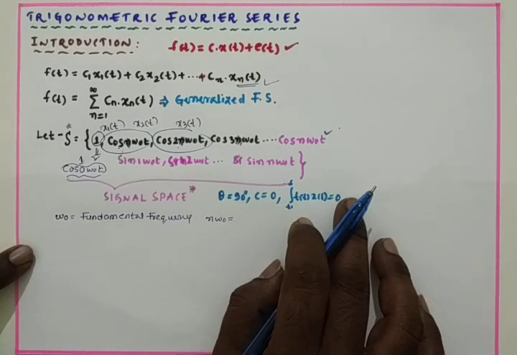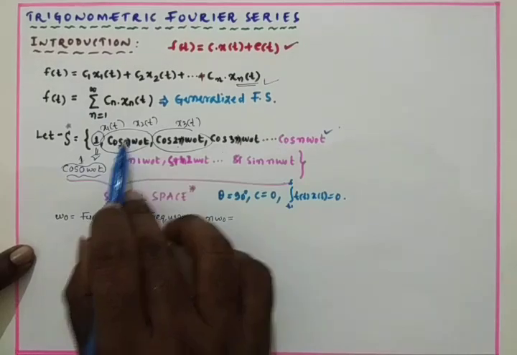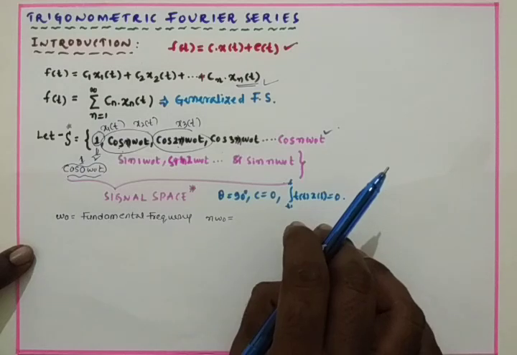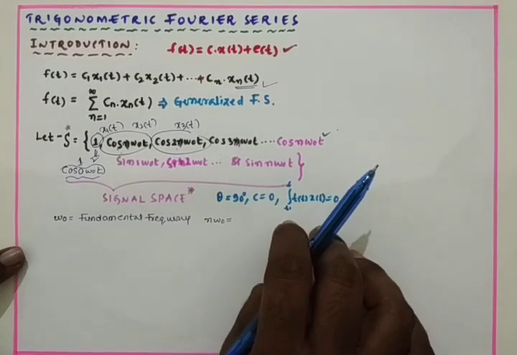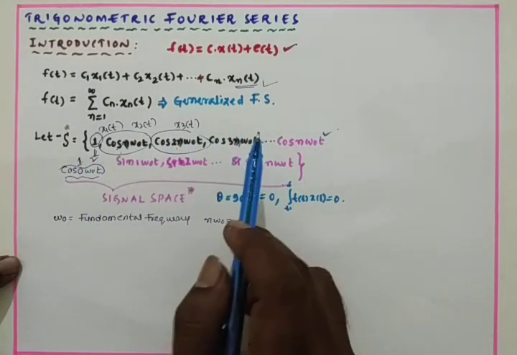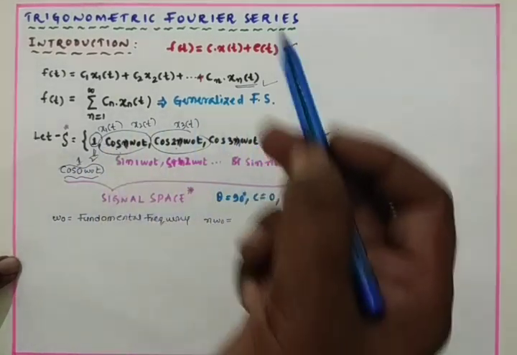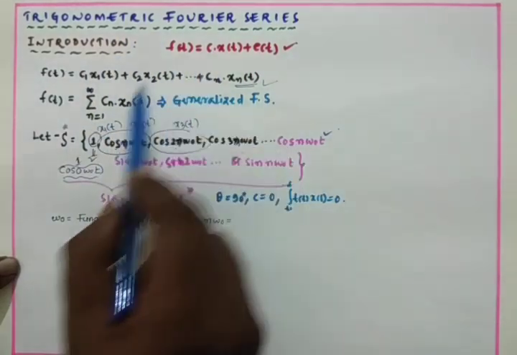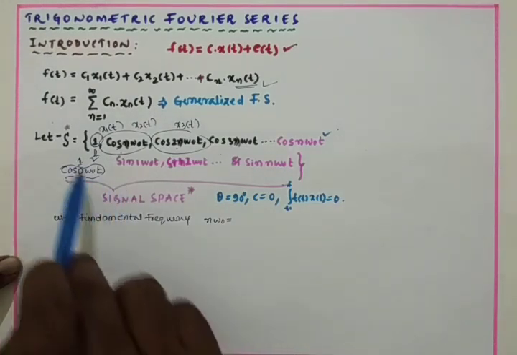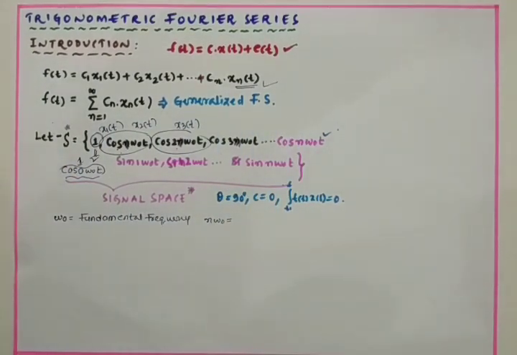This signal set consists of sine and cosine terms, hence it is called the trigonometric signal set. So why are we using this trigonometric signal set? We are going to represent the Fourier series in terms of trigonometric functions. So now this set is called the trigonometric signal set.